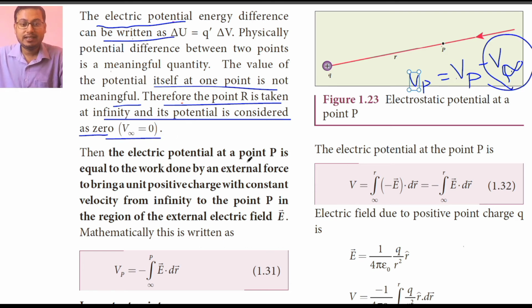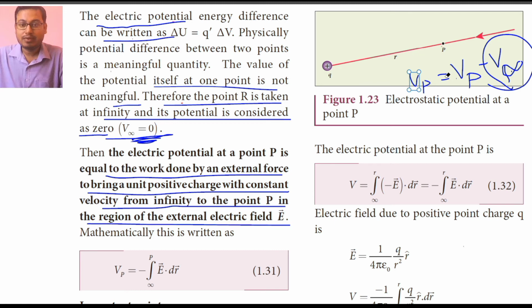Then the electric potential at point P is equal to the work done by an external force to bring a unit positive charge with constant velocity from infinity to point P in the region of external electric field E. If we are talking about how much the potential is at any point, it means the charge is brought from infinity to that point against an external electric field, so work must be done.